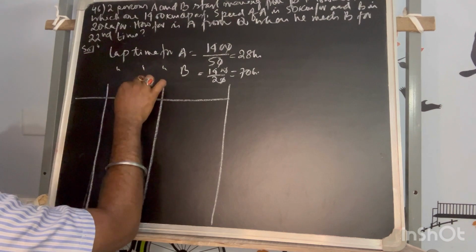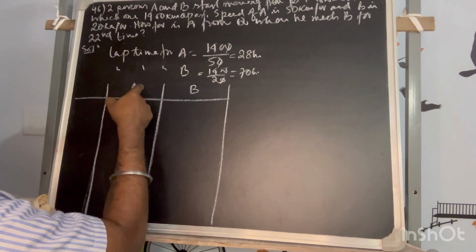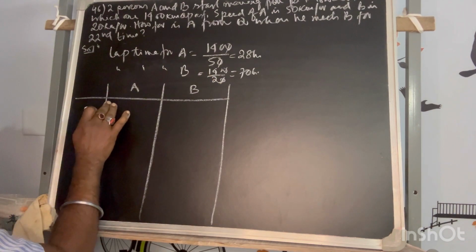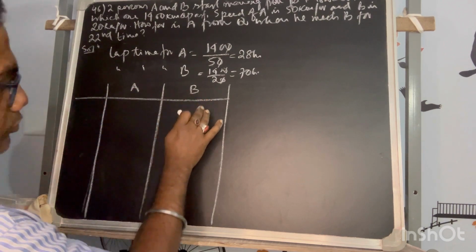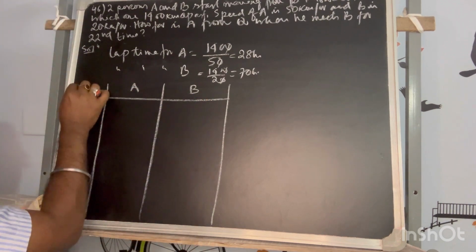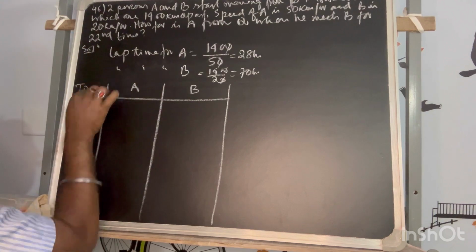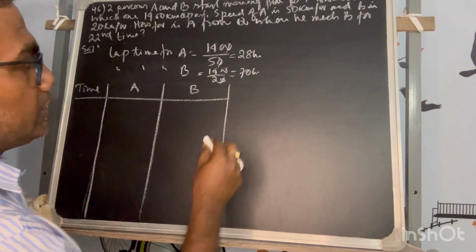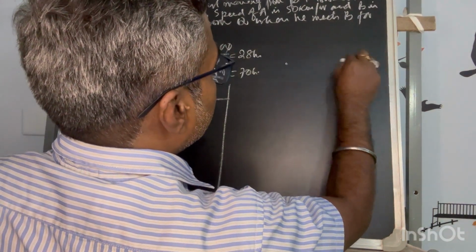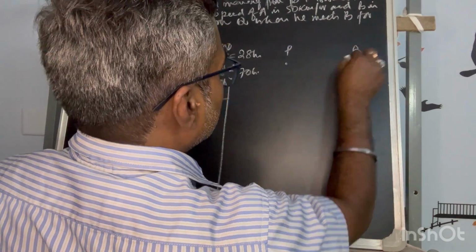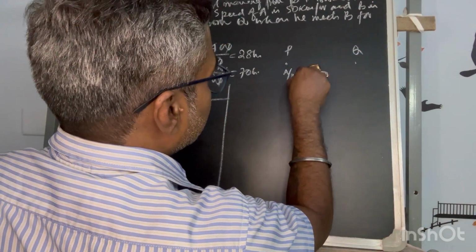So this is A and B. I am writing their direction of motion for the timeline. Why should I take a timeline? Because between P and Q both are moving, and both start from the same point initially.